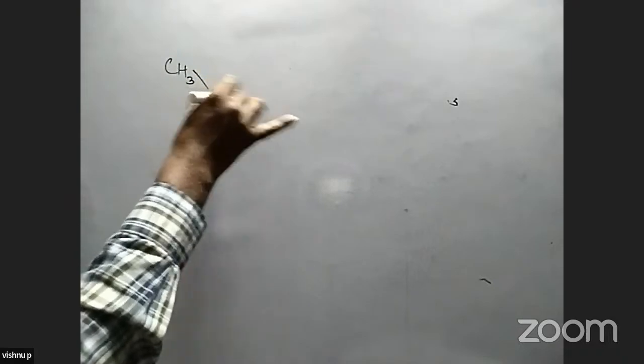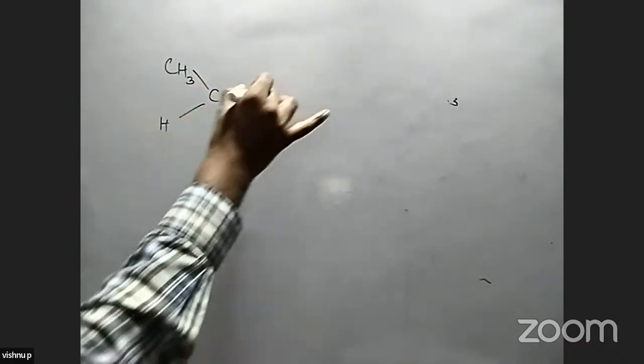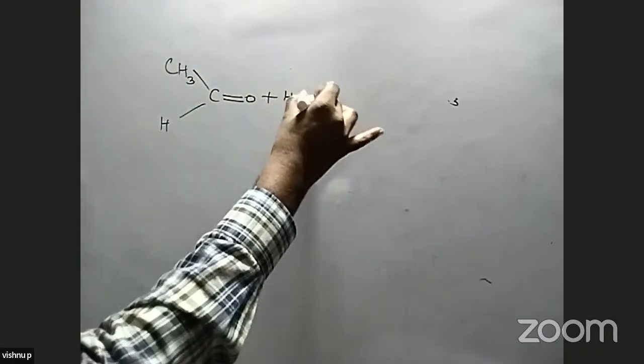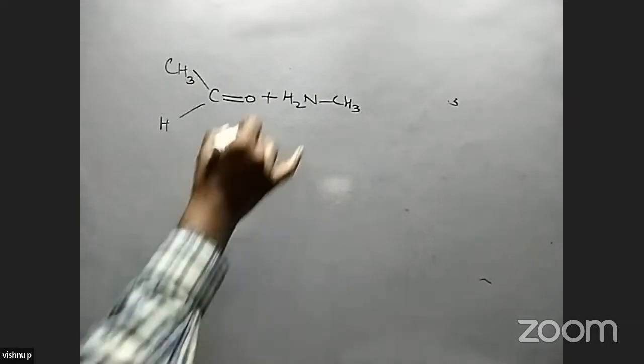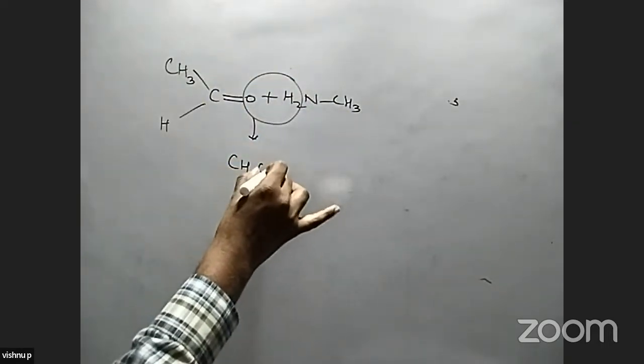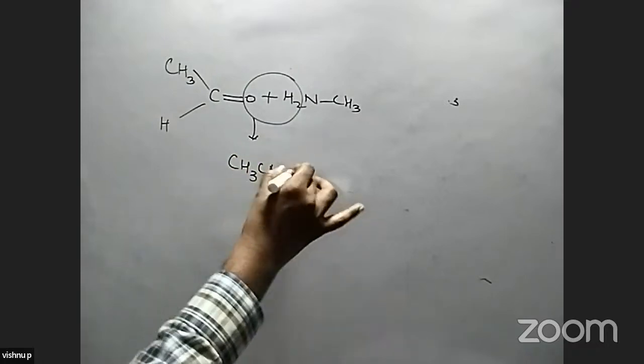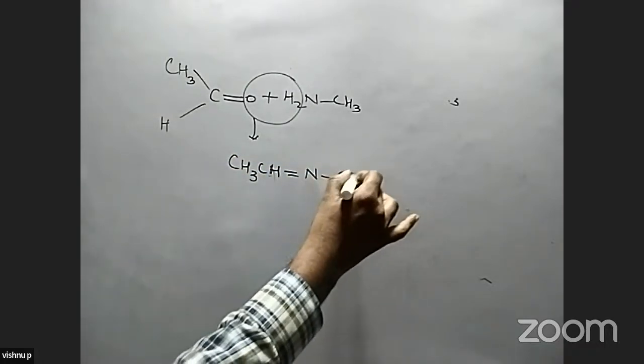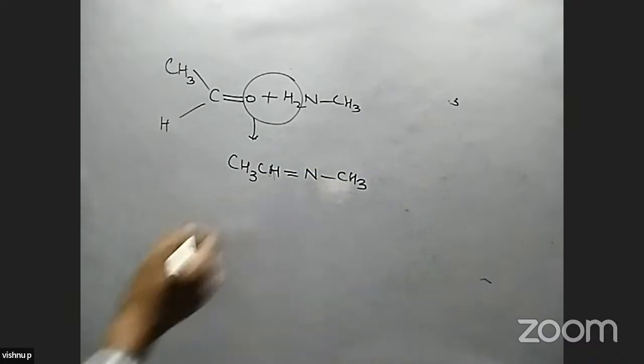Next, aldehydes or ketones react with amines. Here with a primary amine, this is addition followed by elimination. We get CH3CH=NCH3.